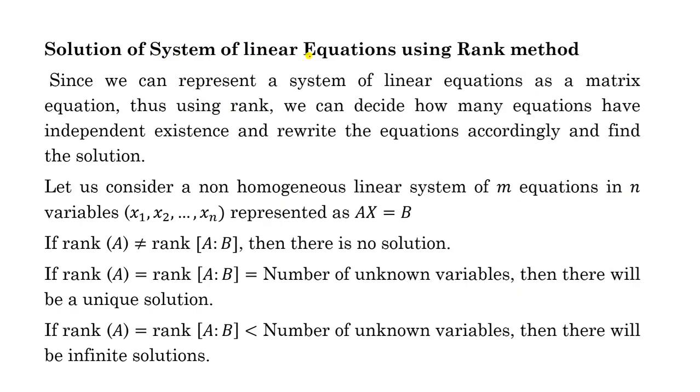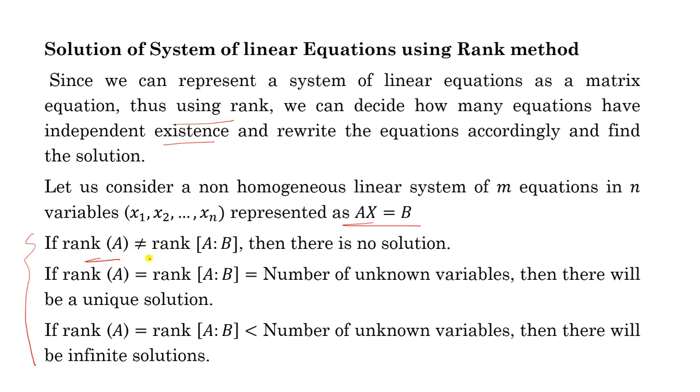Now, solution of a system of linear equations using the rank method. We represent a system of linear equations as a matrix equation. Thus using rank we can decide how many equations have independent existence, rewrite the equations accordingly and find the solution. Now consider this linear system Ax equal to B with m equations and n variables. You have to remember these 3 rules.